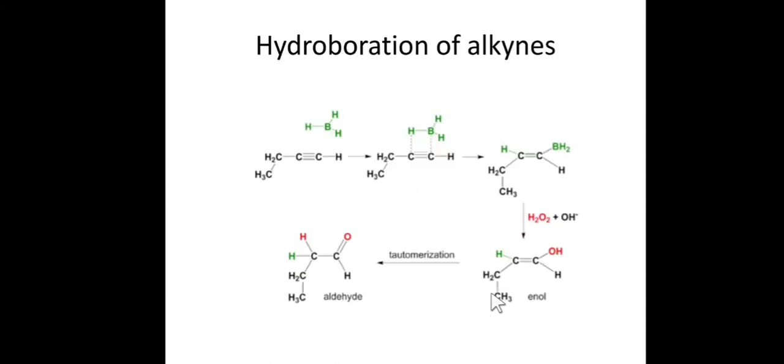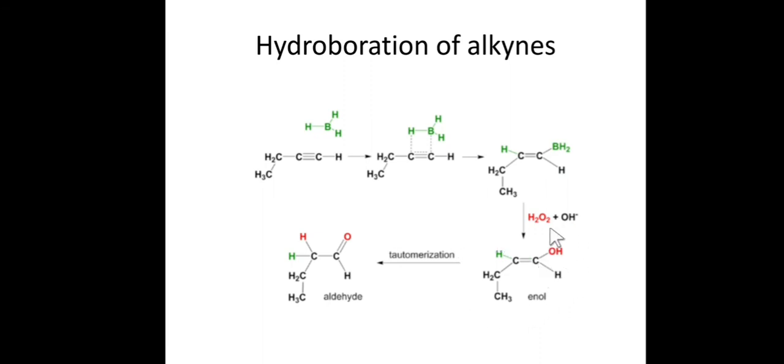Now friends, the next is a very interesting reaction, the use of the hydroboration reaction in the formation of aldehydes. We already saw that on the alkyne, BH3 will add like this. It's a syn addition. We get the BH2 over here and hydrogen over here, that is hydrogen on the more substituted carbon and boron on the less substituted. Now when we do the oxidative workup, this BH2 will be replaced with OH, as we saw in the mechanism on my previous slide.